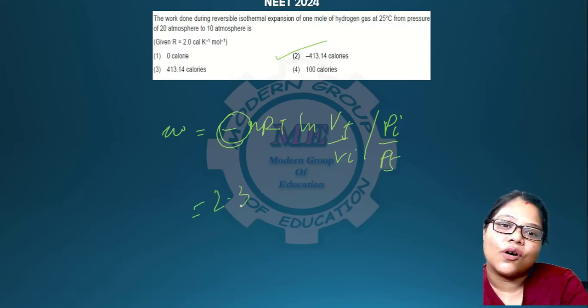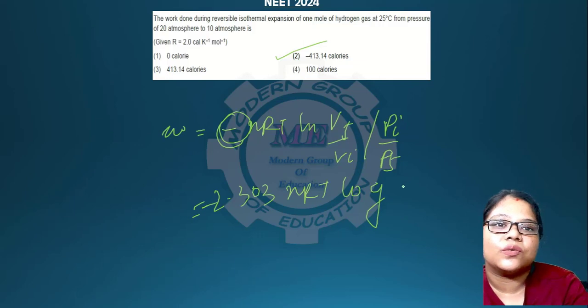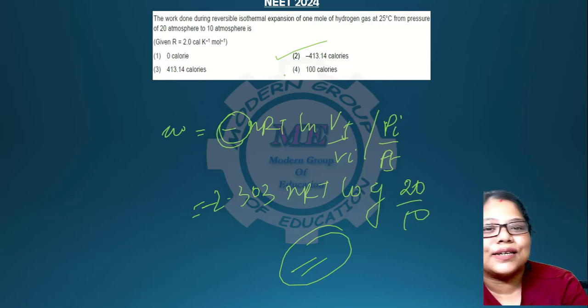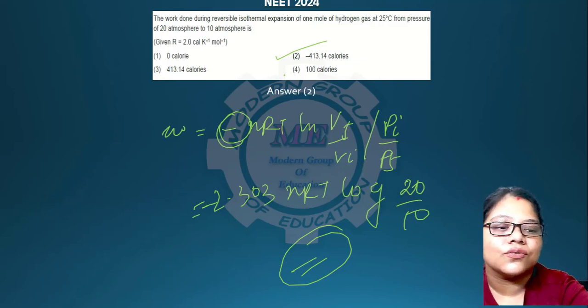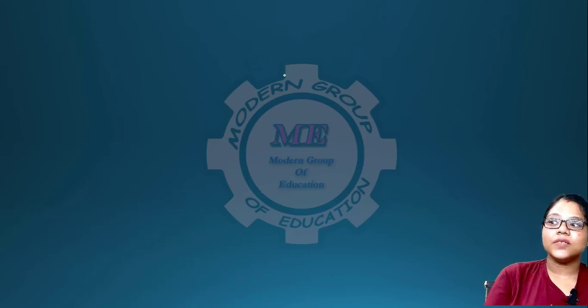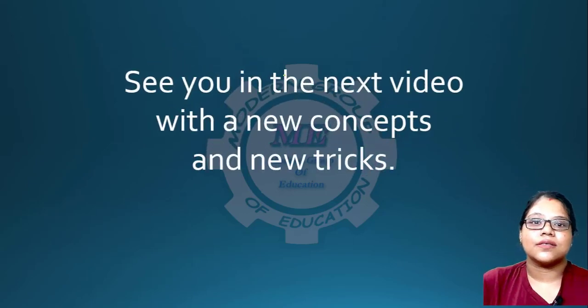For your calculation you can use the log version also, minus 2.303 nRT, and you can do the rest of it, P1 by P2, and that is 20 atmospheres by 10 atmospheres. You can obviously calculate and find out, but this is a very easy question, and you can see it and do it. Okay, so this is answer 2, and we have completed the questions for this